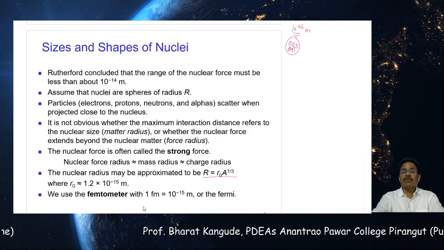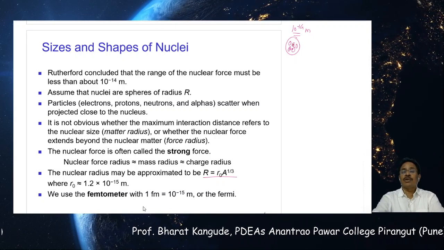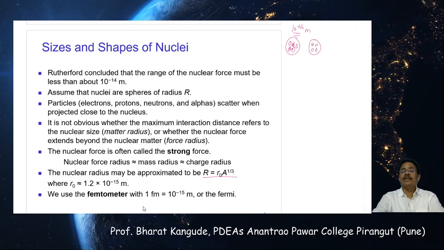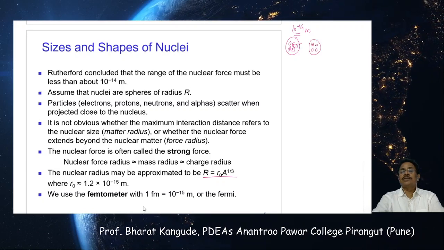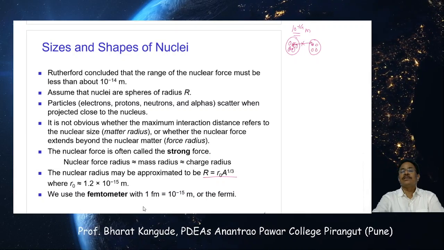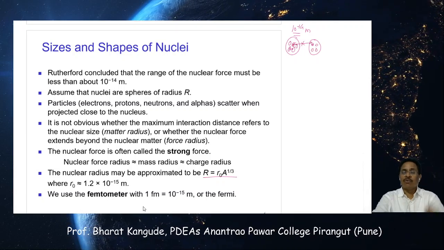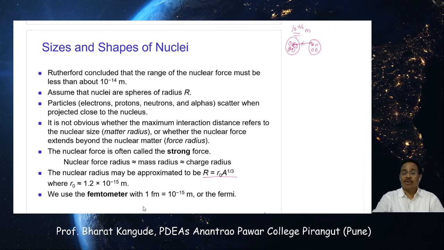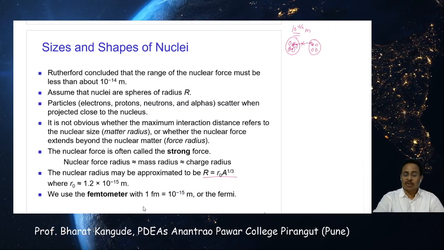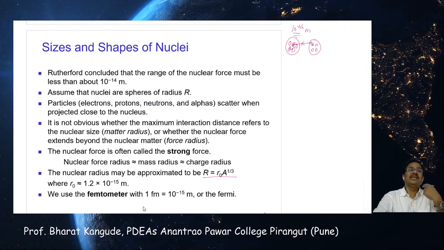If I have one nucleus here with one proton, and another nucleus with a proton here, there exists no force of attraction between these two protons, but there exists a repulsion, because the strong nuclear force of attraction exists between nucleons, either protons or neutrons, only when they are inside the nucleus.